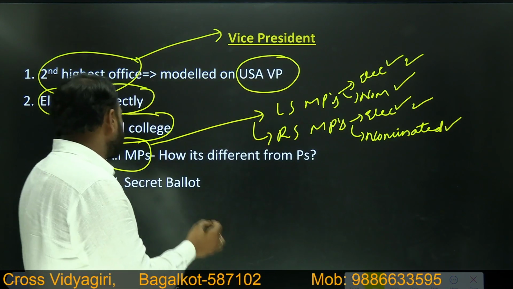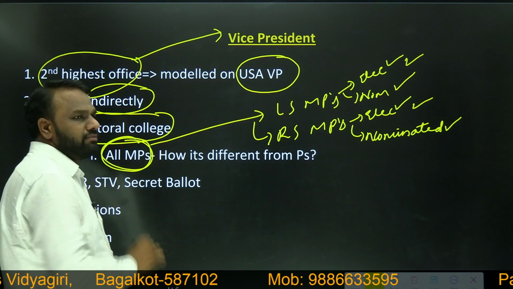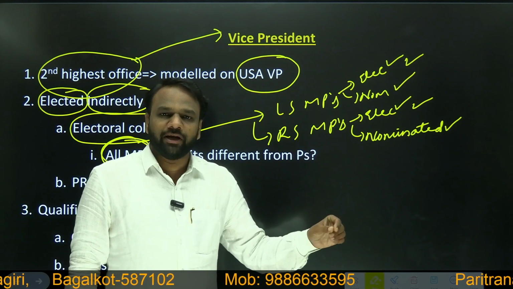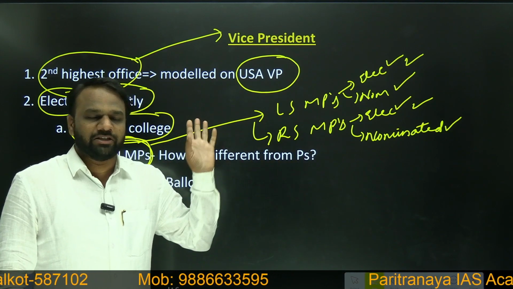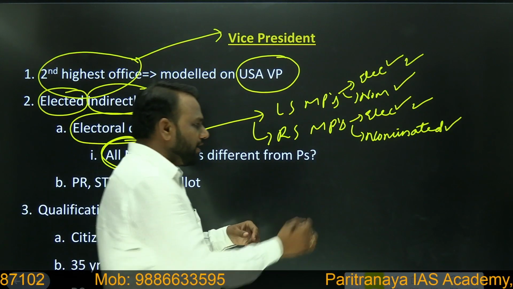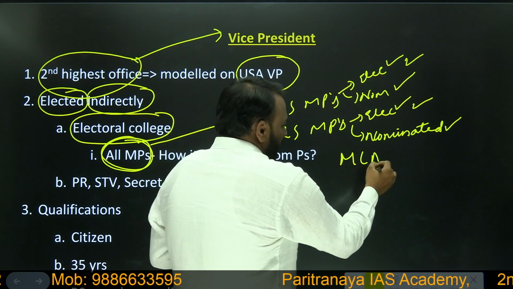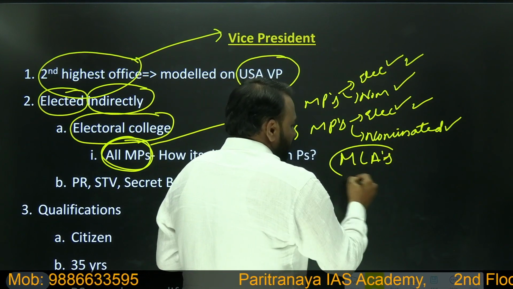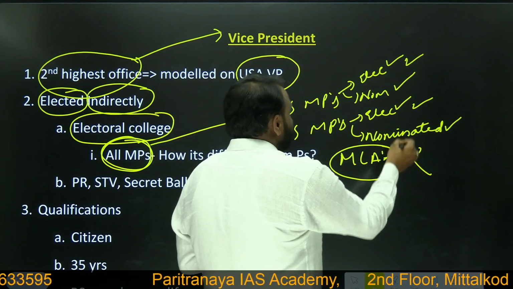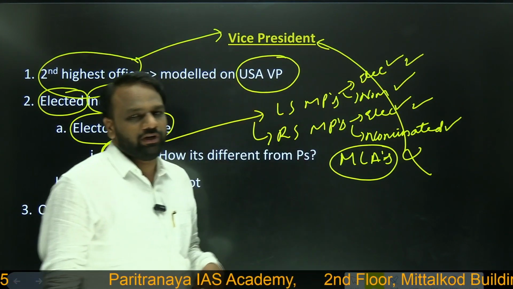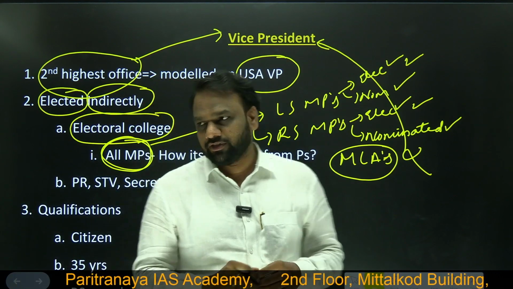So that's why we have used the term all MPs. Okay, both elected as well as nominated members of both Lok Sabha and Rajya Sabha will participate in the election of the vice president. Whereas MLAs or members of legislative assemblies, they participate in the election of president, but they do not participate in the election of vice president. Very important difference. Okay, very important difference.